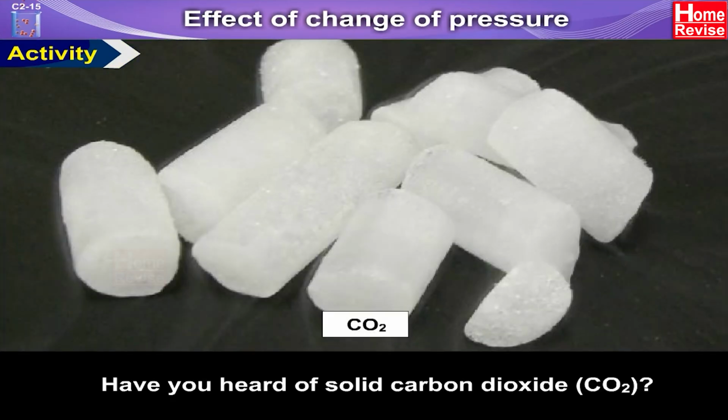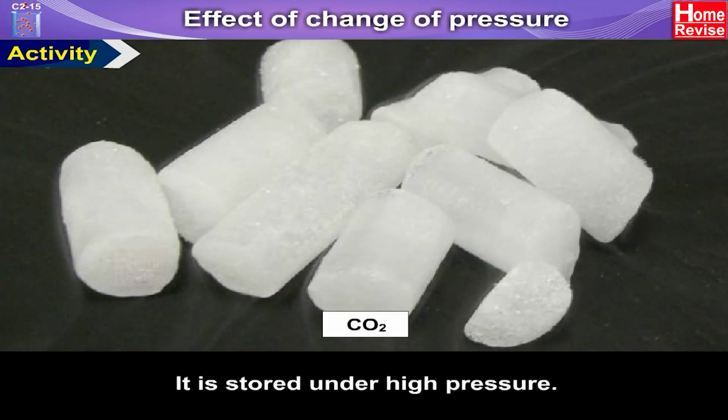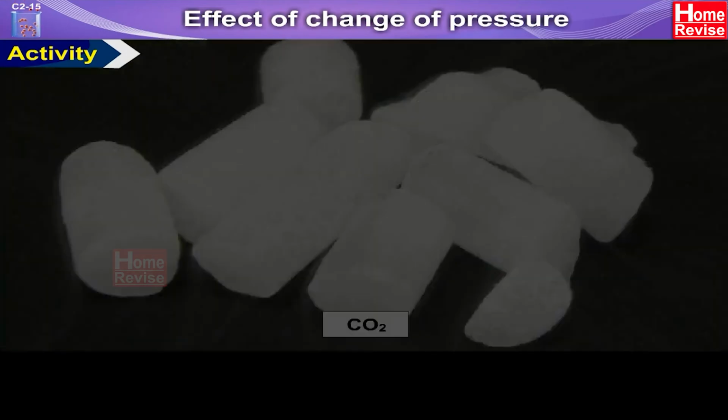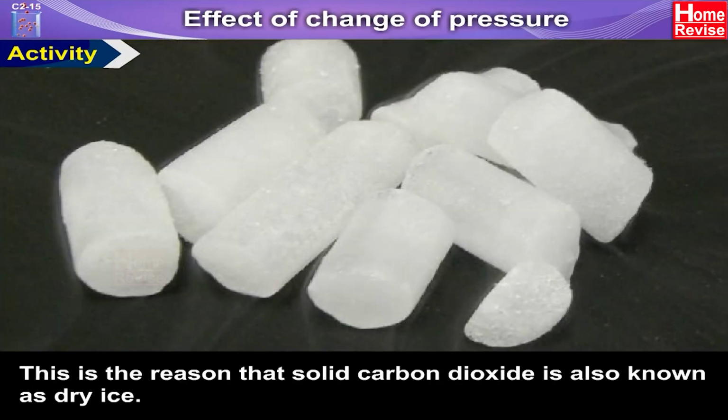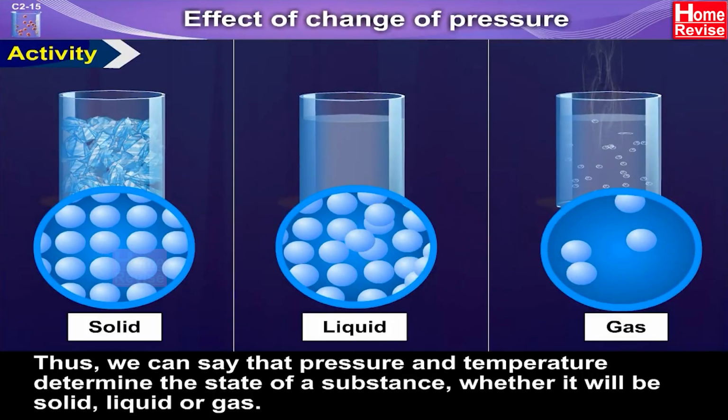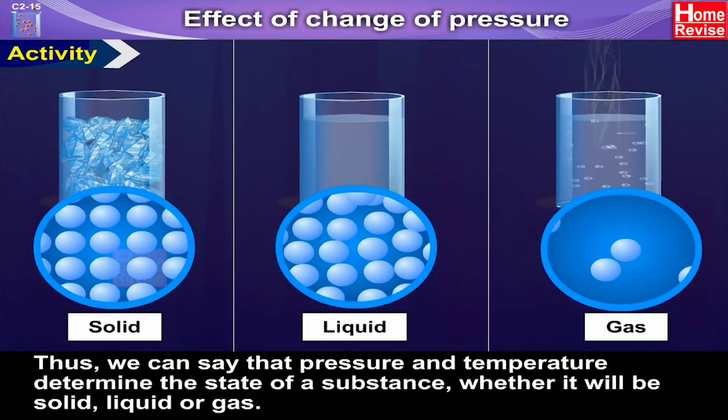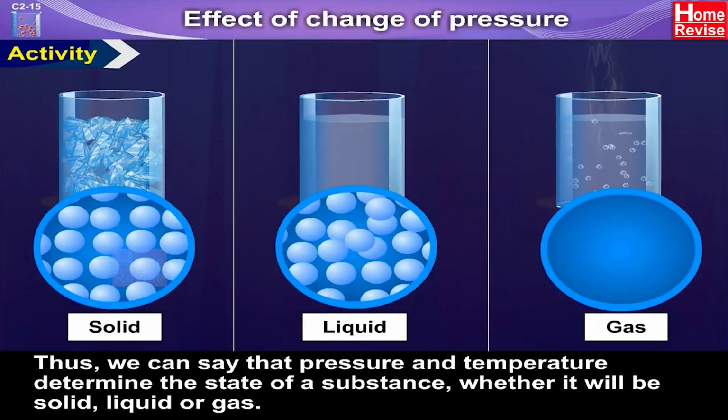Have you heard of solid carbon dioxide? It is stored under high pressure. Now, solid carbon dioxide gets converted directly to gaseous state on decrease of pressure to atmosphere without coming into the liquid state. This is the reason that solid carbon dioxide is also known as dry ice. Thus, we can say that pressure and temperature determine the state of a substance, whether it will be solid, liquid or gas.